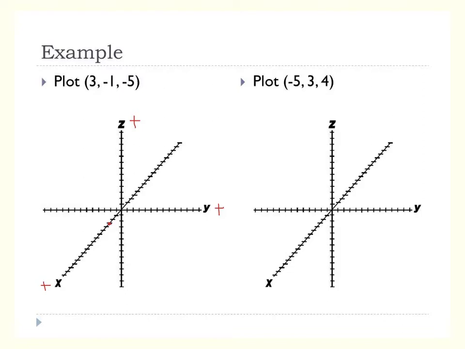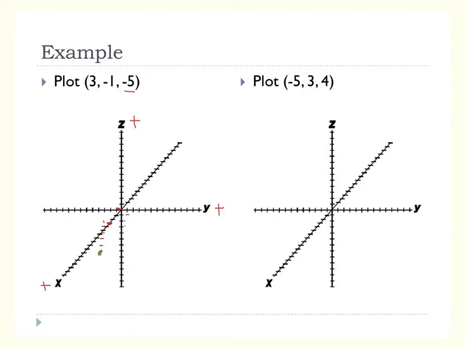Then it says y of -1. See that tiny distance there from 0 to -1? You're going to go over that distance. Not make 2 marks, just 1. So now you are at -1. And then we're going to go down 5, and so really you just want to kind of count this distance. So you're going to go maybe 1, 2, 3, 4, 5. That then is the point. Okay, so you're moving those distances in those directions.